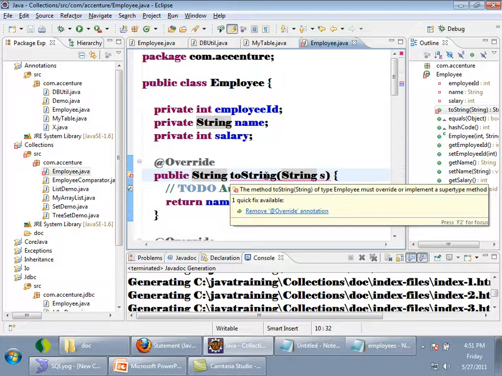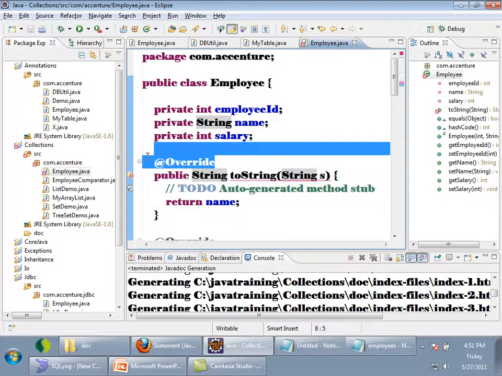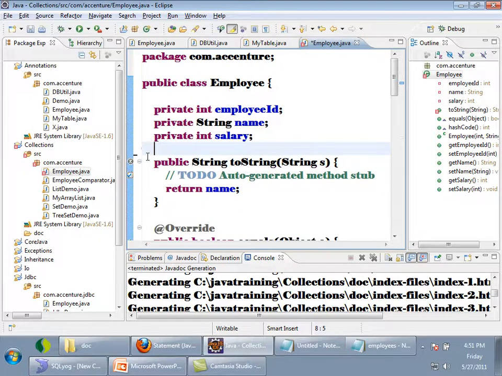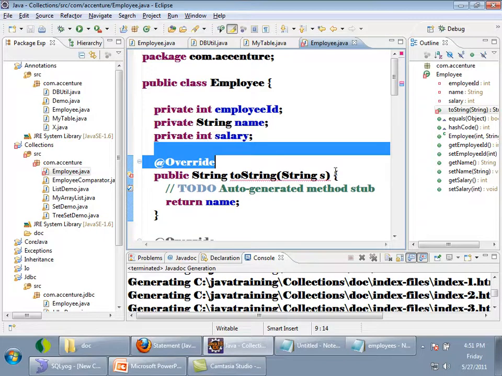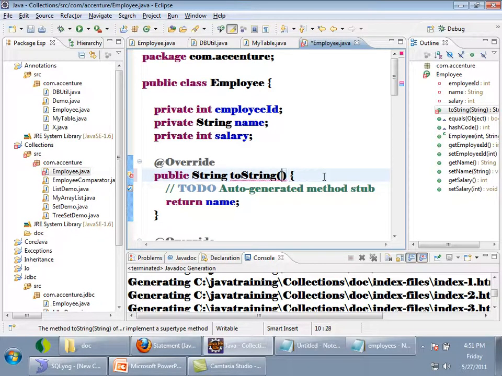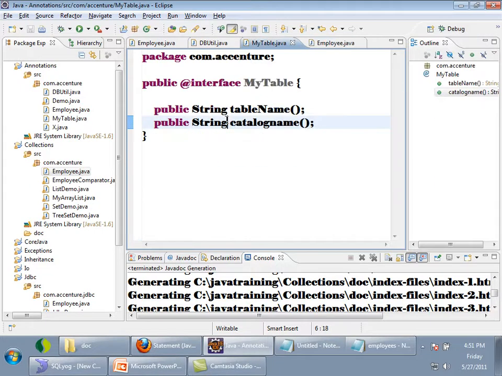If it is overriding, the method parameter also should be the same, right? Suppose I remove this override annotation, will there be any error? I annotated it override, so the compiler checks whether you are actually overriding it, and it will give a warning if you are by mistake changing the signature, right? So override is an example of a compiler annotation. Okay? Any doubts?